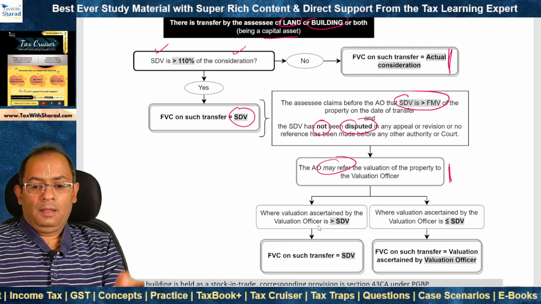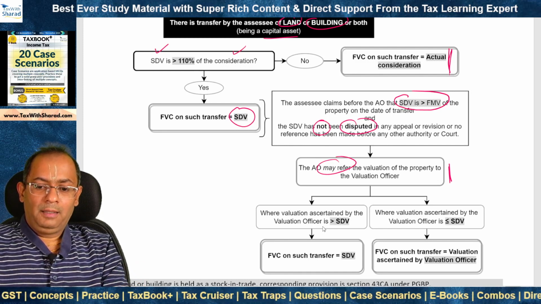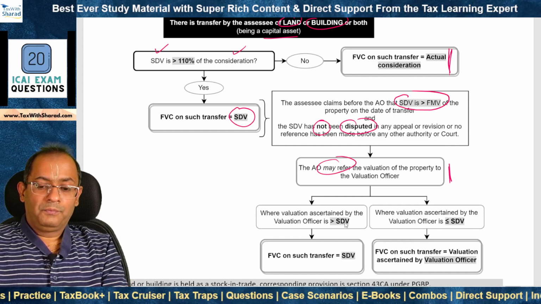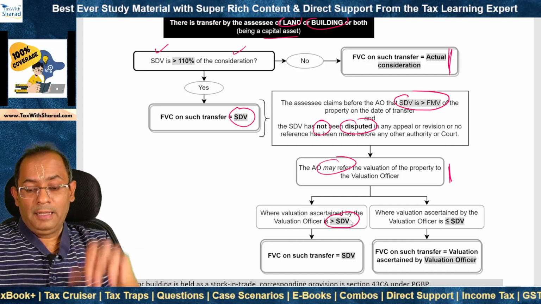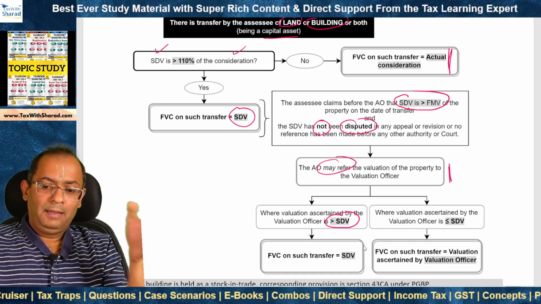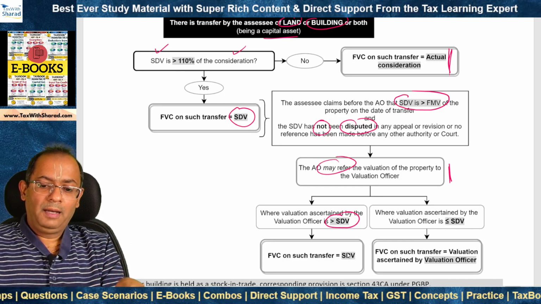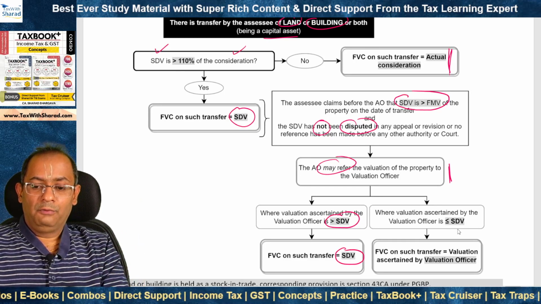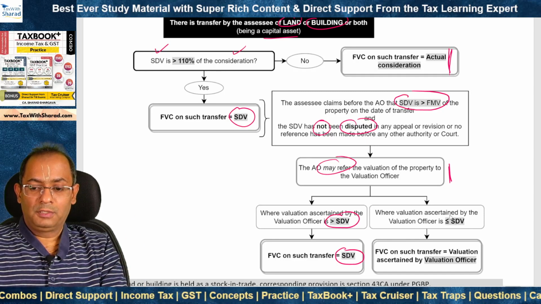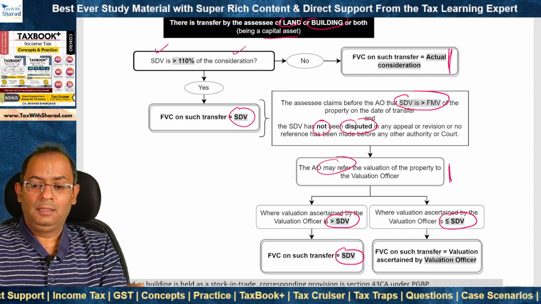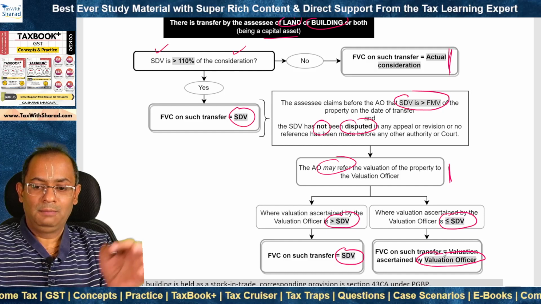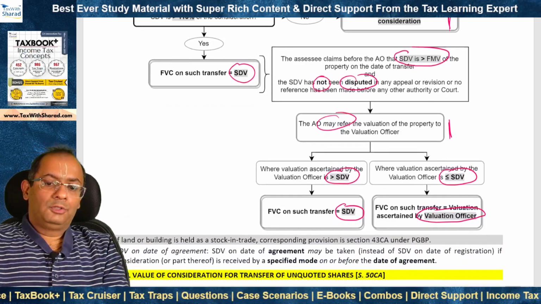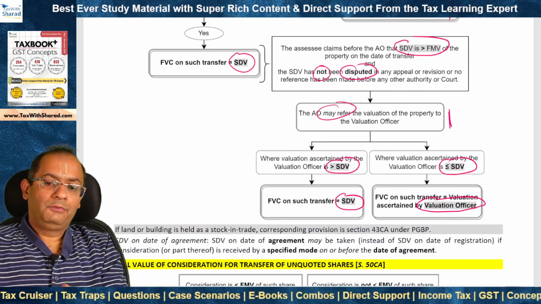Now, the valuation officer will determine the value of the property. Now, where it is even more than the SDV, then a benefit is provided whereby the full value of consideration is restricted to such SDV. But where the valuation by the valuation officer is not more than the SDV, then the valuation officer's valuation is accepted as the full value of consideration. So when SDV is taken, SDV refers to what?